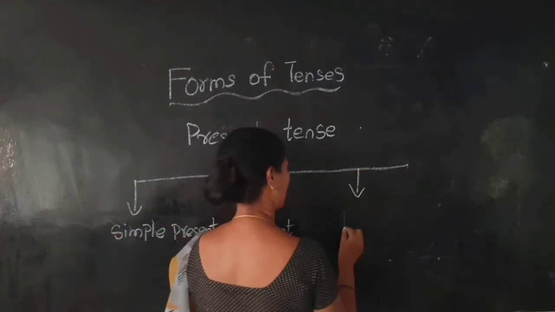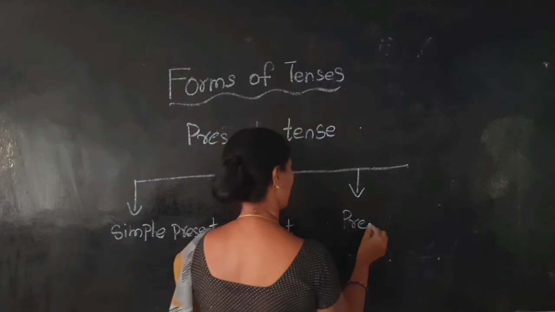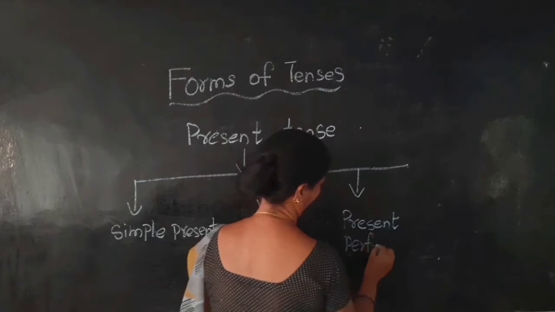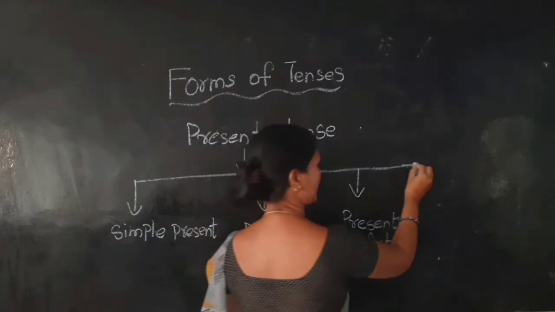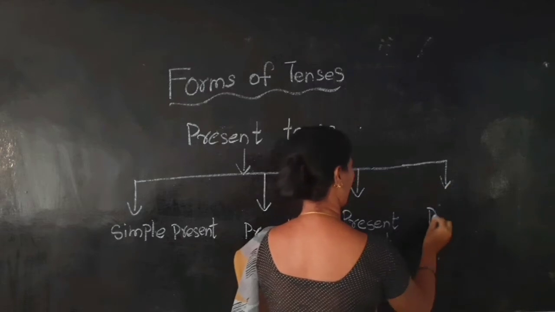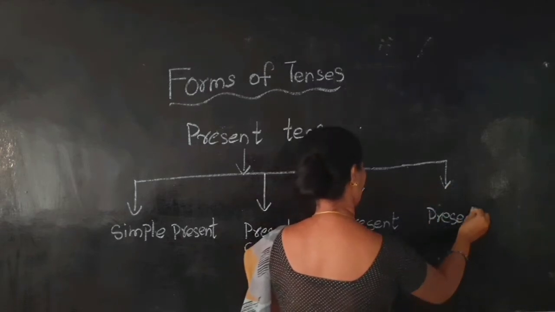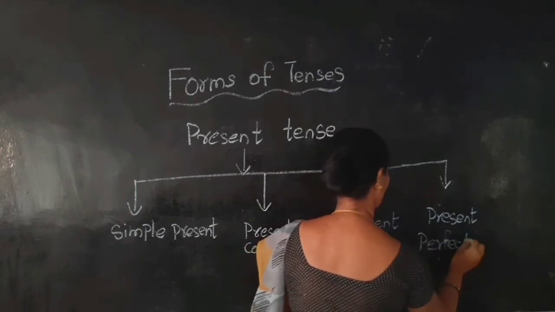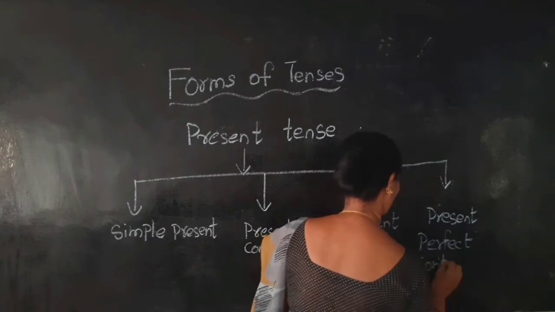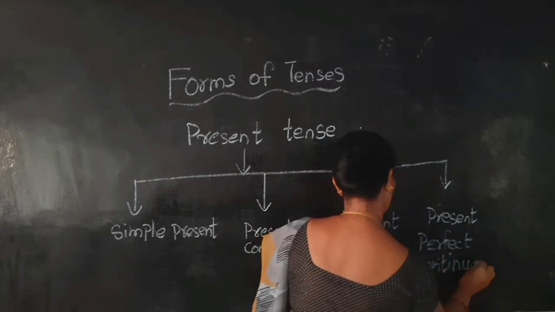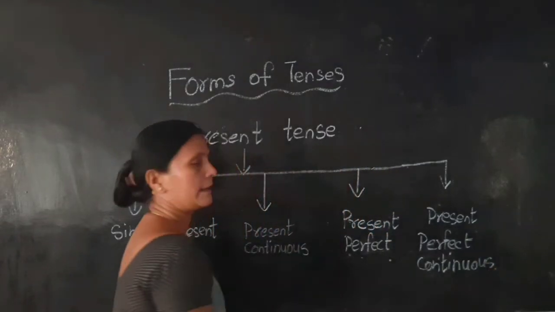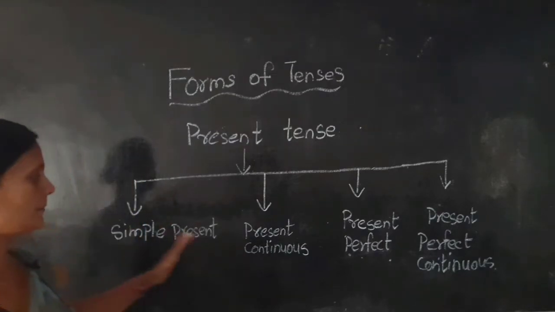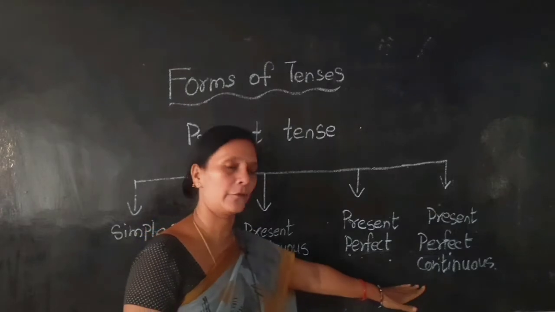Third one, present perfect. Fourth one is present perfect continuous. These are four parts of present tense.